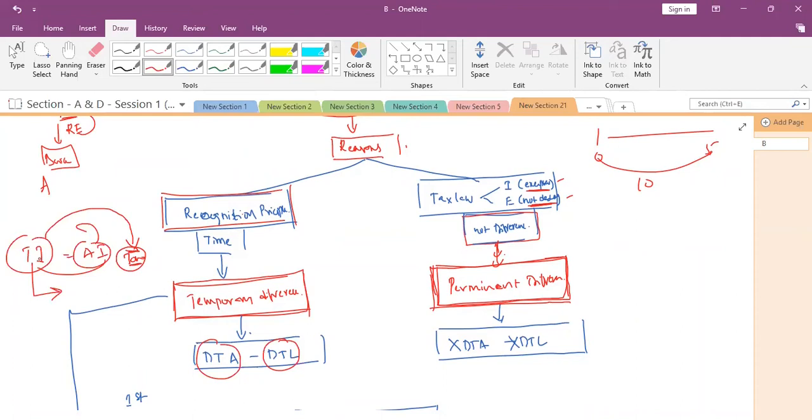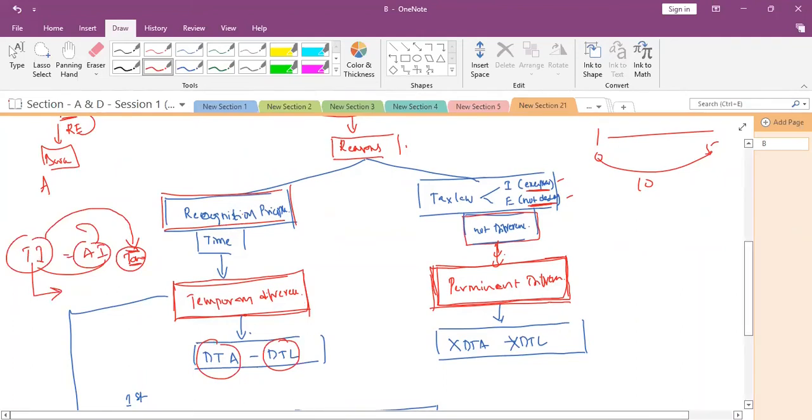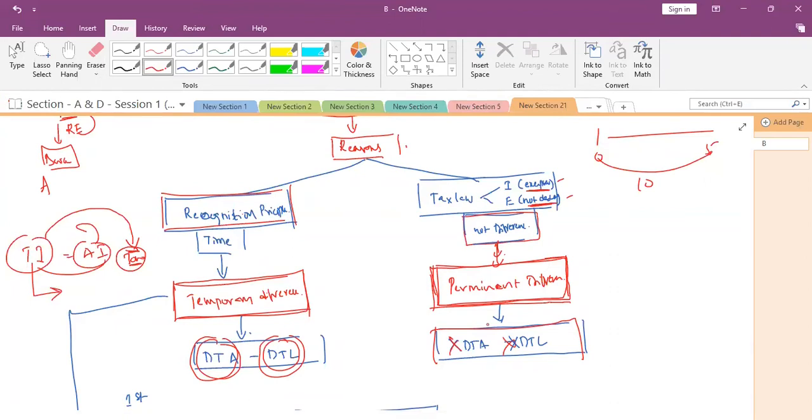under the non-current liability. So because of the temporary differences, deferred tax asset and deferred tax liability will arise. But because of permanent differences, there is no such kind of deferred tax asset, no deferred tax liability. Why? Because those are permanent differences, and we are not going to show that income as income, or show an expenditure in our tax returns.